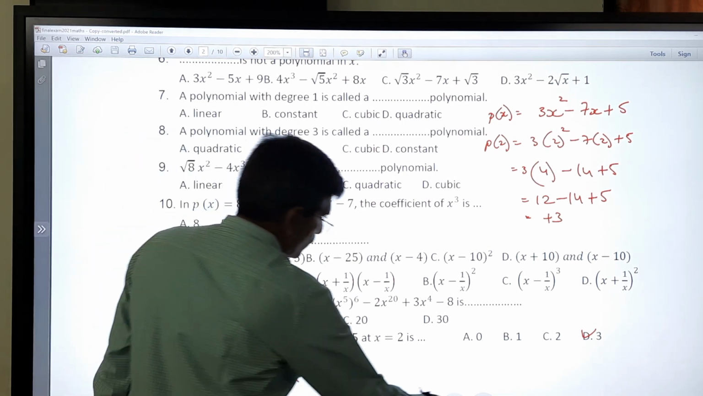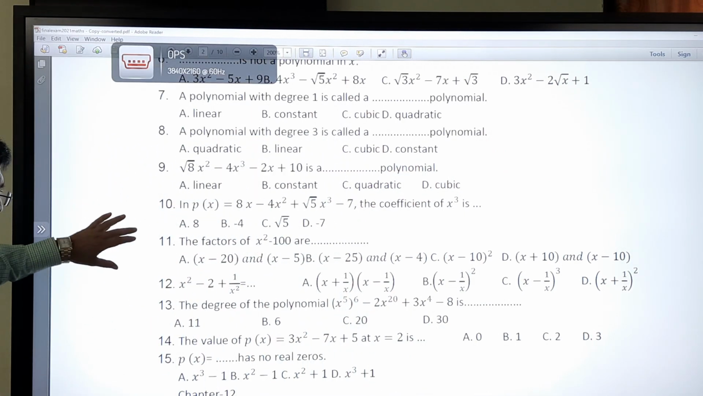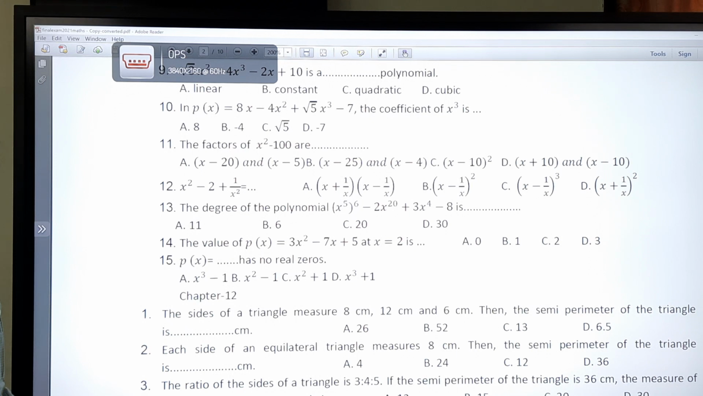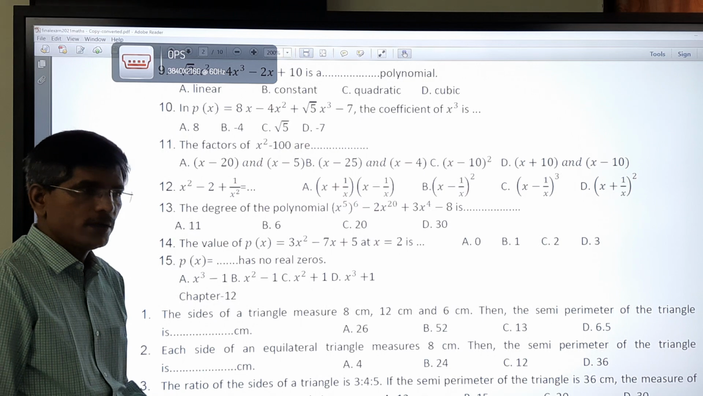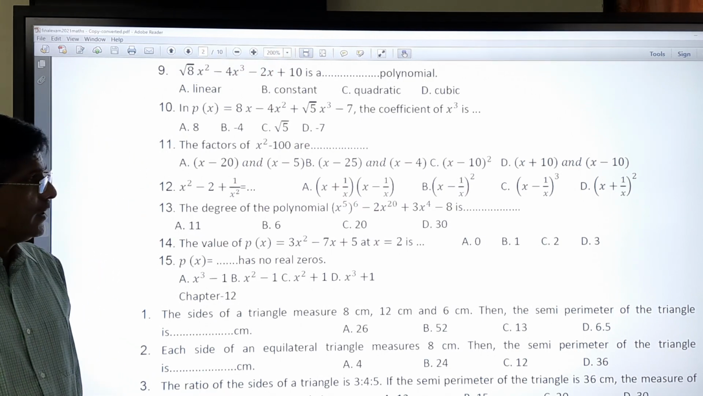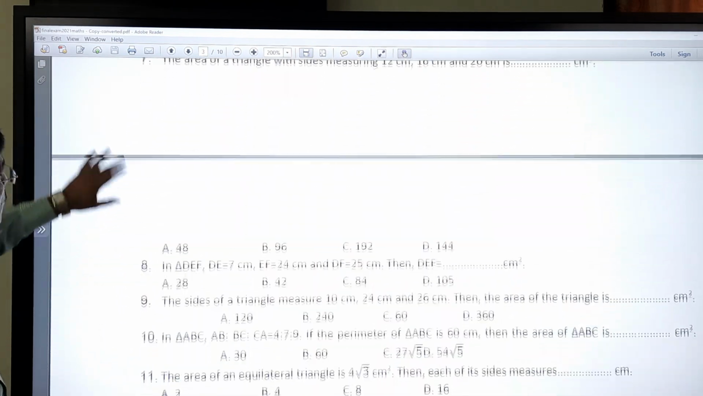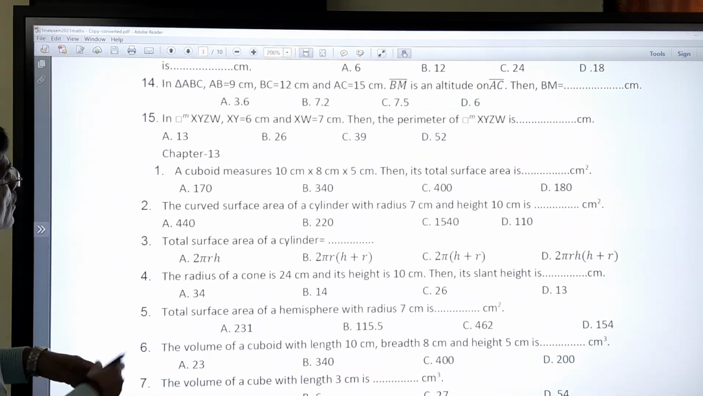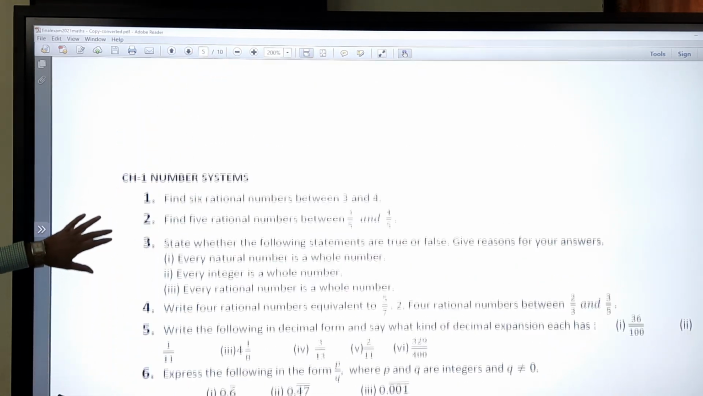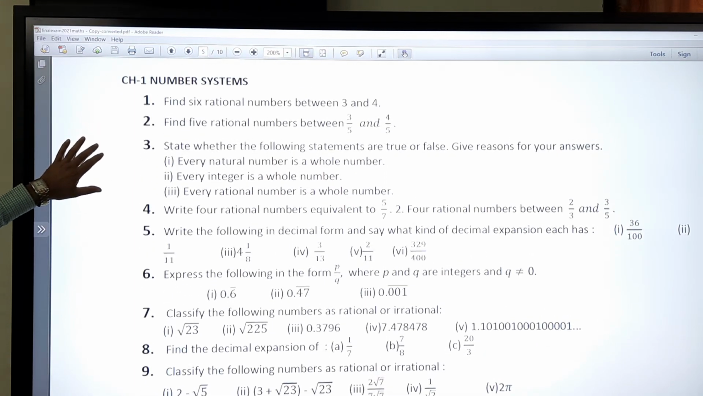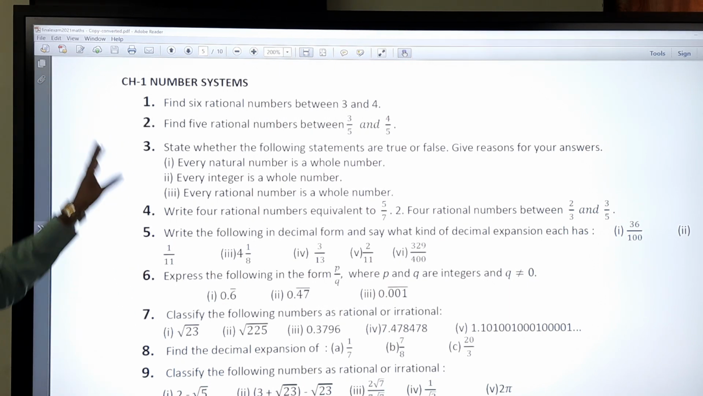That is the last sum. So mostly today we have discussed chapter number 1 and 12. That is MCQ based sums we have discussed. Now in the next lecture I think we go for the subjective part of it. Okay, so in the next lecture what we have to see? We have to see the subjective topic, that is number system. I think you have to go through it and